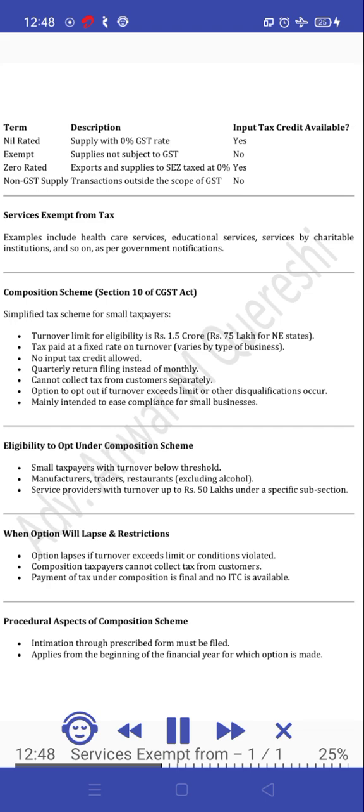No input tax credit allowed. Quarterly return filing instead of monthly. Cannot collect tax from customers separately. Option to opt out if turnover exceeds limit or other disqualifications occur. Mainly intended to ease compliance for small businesses.